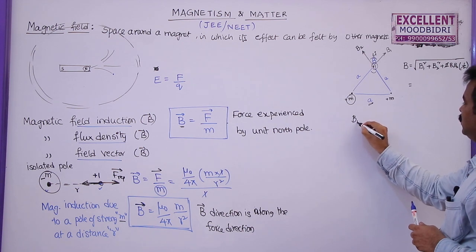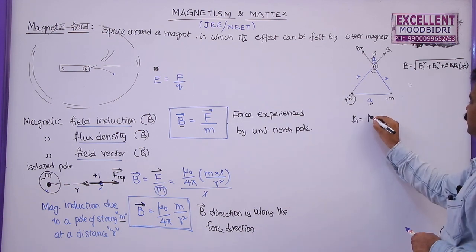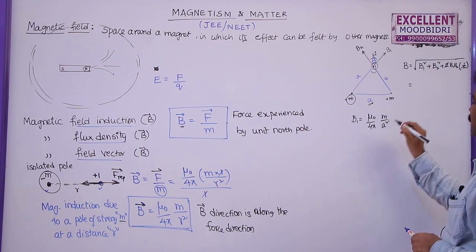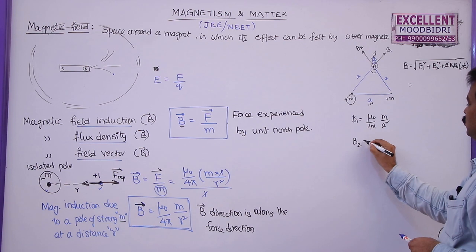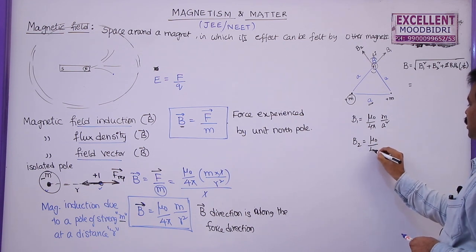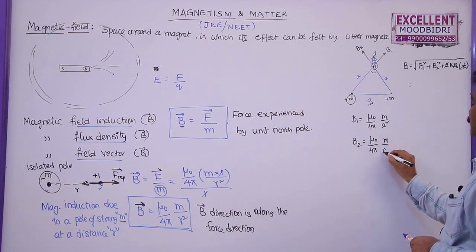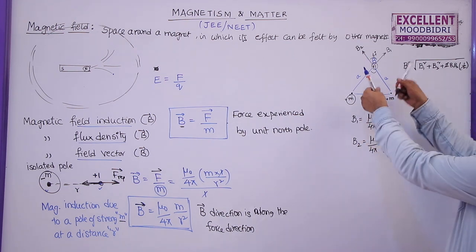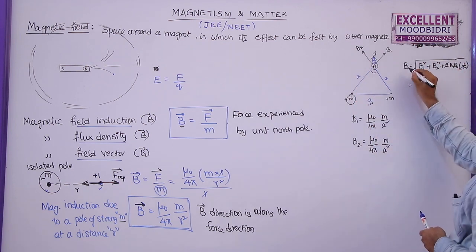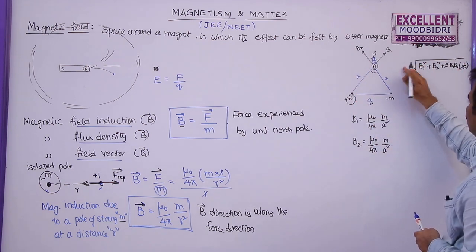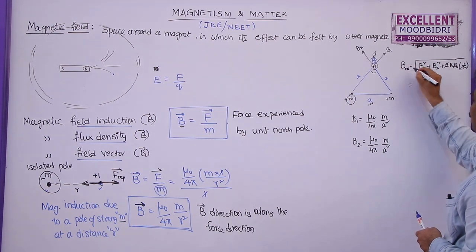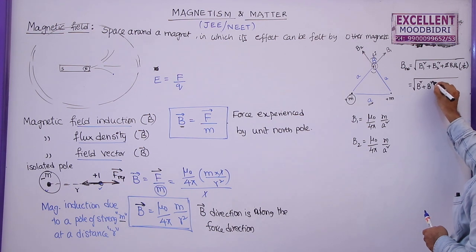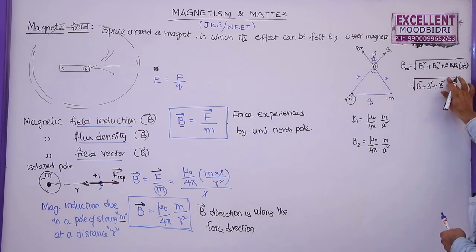So B1 is given by mu naught by 4 pi m by a square. Similarly B2 is equal to mu naught by 4 pi m by a square. So both B1 and B2 are equal in magnitude, but their directions are different. So here I am going to write B net, which is given by root over B square plus B square plus this is also B square.